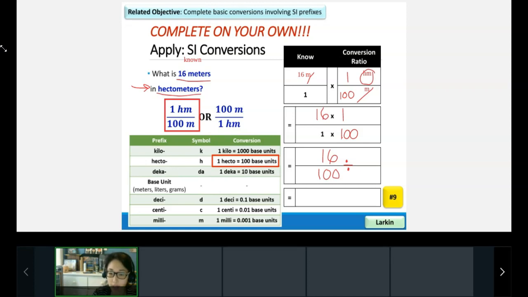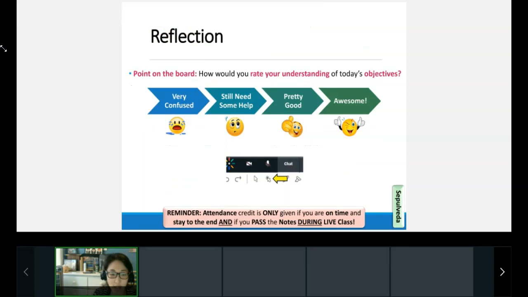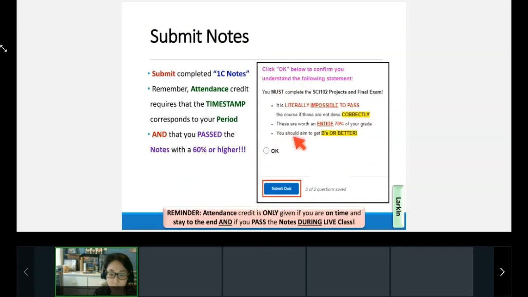All right, go ahead and answer number 9. Again, do not put answers in the main chat. If you want to check your answer, I will be in the room chat. So all you need to do now is just finish this up, 16 divided by 100, and make sure your units have hectometers. This is going to be number 9, 30 seconds to answer number 9. You go ahead and just answer that last question, understanding that you need to be working on your projects.